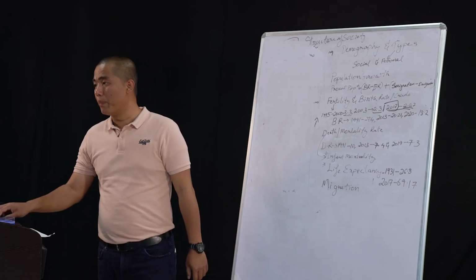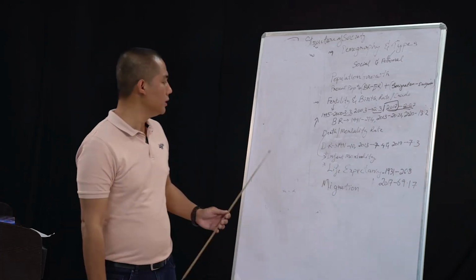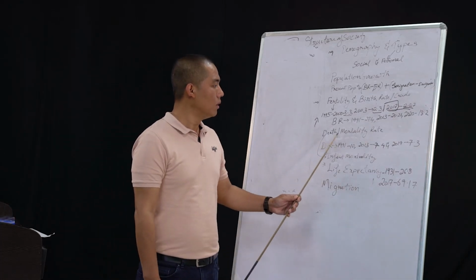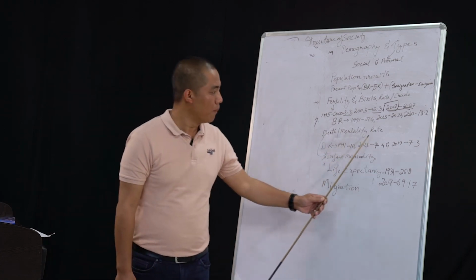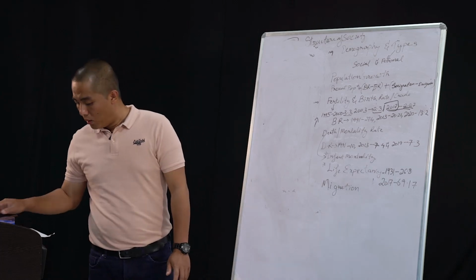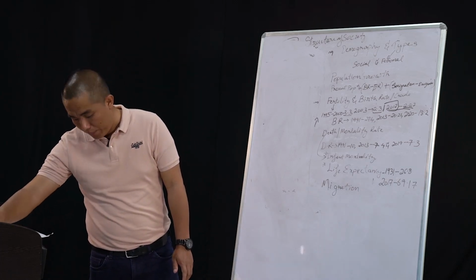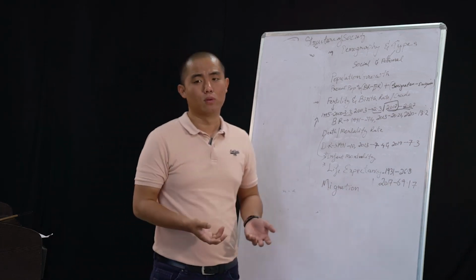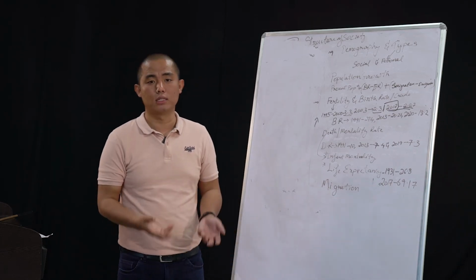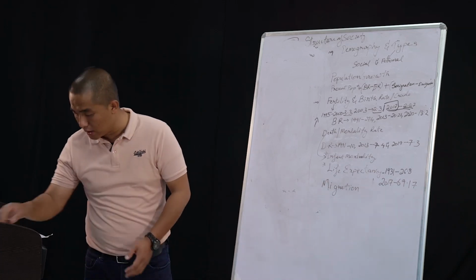Now, the next topic that I would like to discuss with you is about the death or mortality rate. Now, what does the term mortality mean? Mortality simply means death, or the death of individuals. That is what is meant by mortality here.